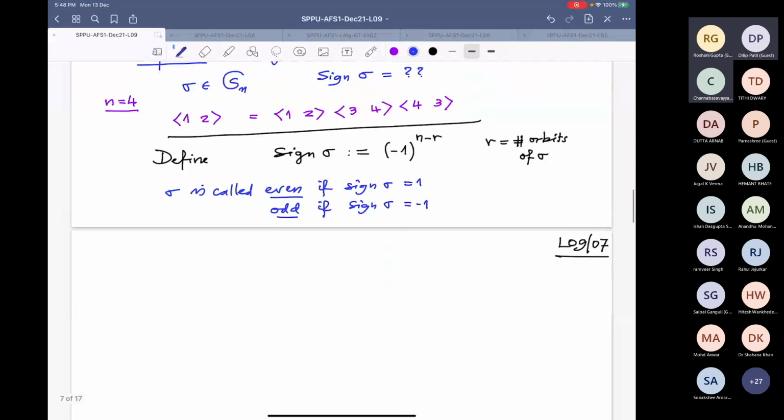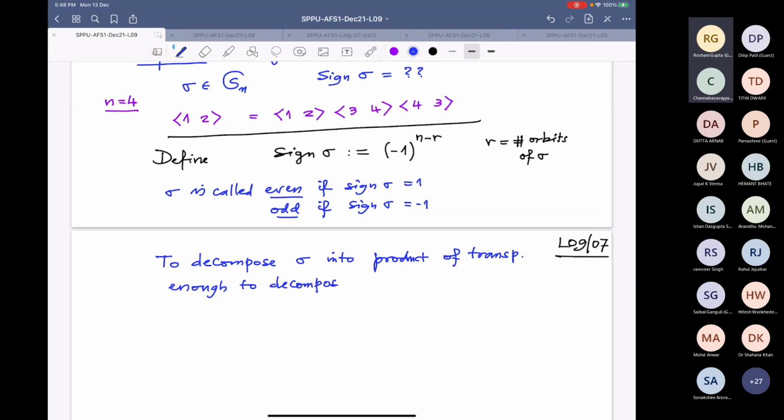So to decompose sigma into a product of transpositions, it is enough to decompose cycles into products of transpositions.